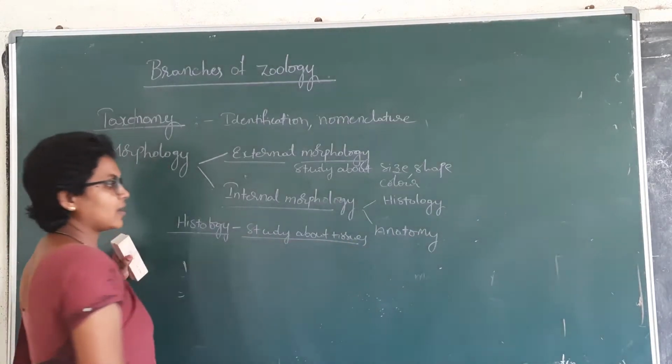Morphology has again two types. Histology. In morphology, internal morphology, histology is very important. Paleontology is important for the 2 marks question, and histology is very important for the 2 marks here also.